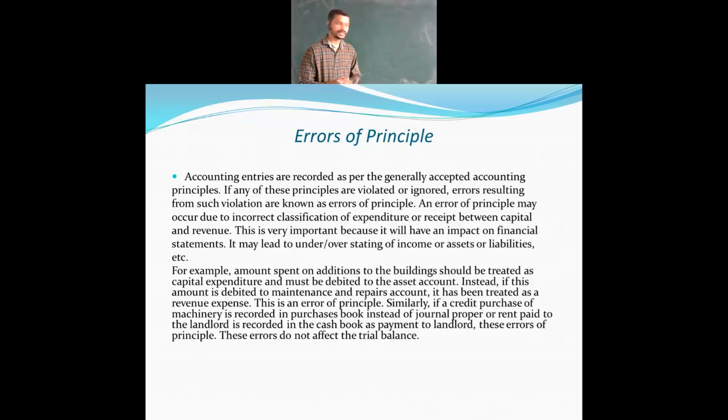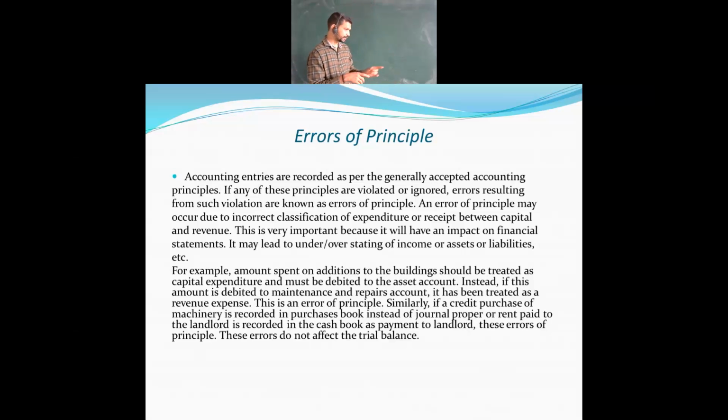See, obviously, in the maintenance and repair account you keep the expenditure which you have made for maintenance. Whenever you are looking after your building, it will be maintenance cost only. So this is an error of principle.